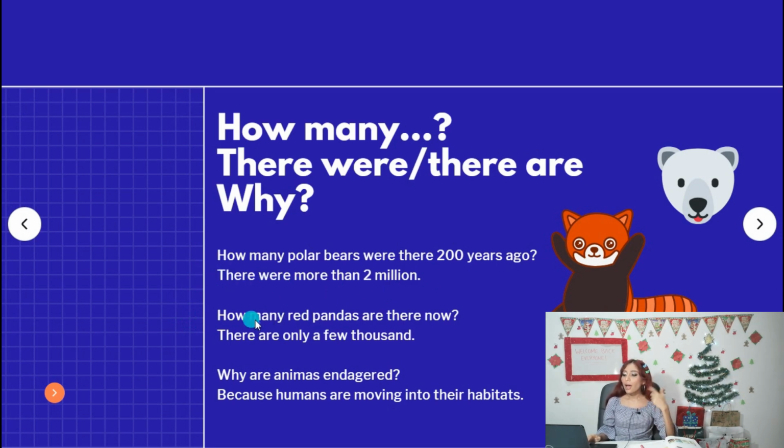So, now we have, how many red pandas are there now? Now, in present, there are only a few thousand, okay? So, because I'm asking about present, I'm going to say there are only a few thousand, okay? You see the difference? If you want to copy this in your notebook, because this is going to help you, please copy this. It's going to help you to study for the exams, okay? So, how many polar bears were there? It's past, so I will say there were. Or if it's in present, you are going to use there are.